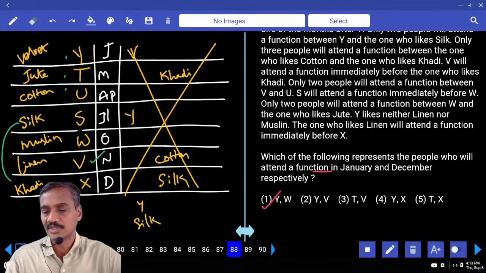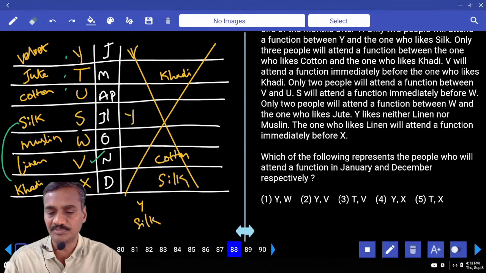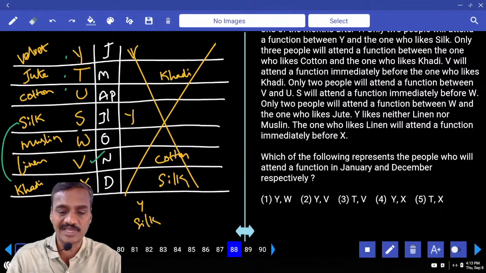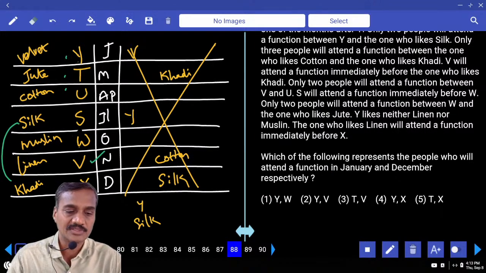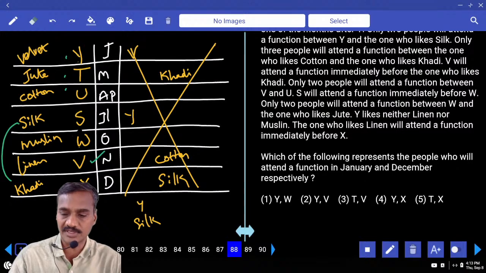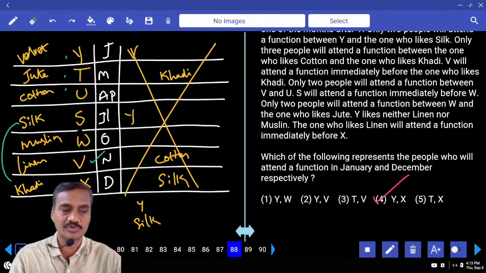Then 88. Which of the following represents the people who will attend a function in January and December respectively? January and December, Y and X, Y and X, that is choice 4, question 88.